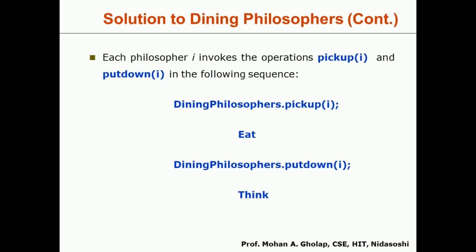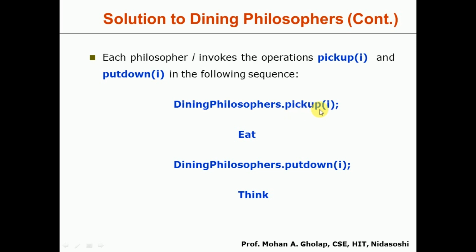Okay. After this, just to conclude, the solution to the dining philosophers problem will be given so that the philosopher I invokes the operations pick up of I and put down of I in the following sequence. When he is hungry, he will call pick up of I with respect to the dining philosophers variable.